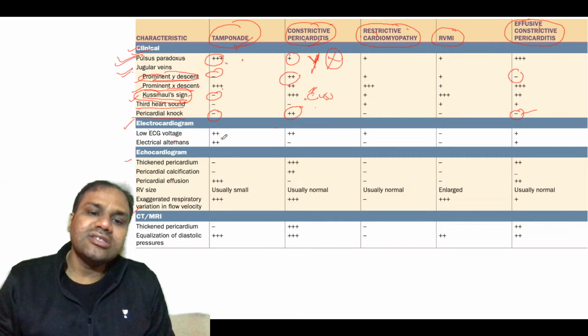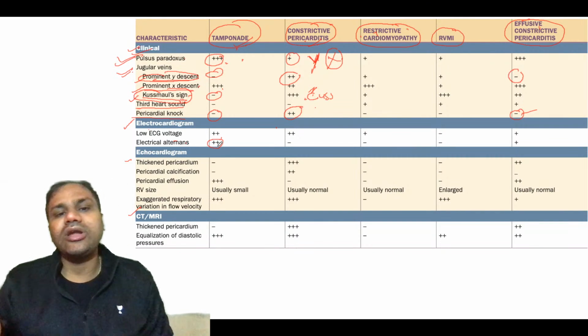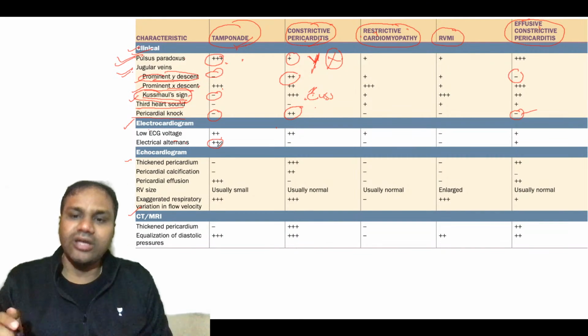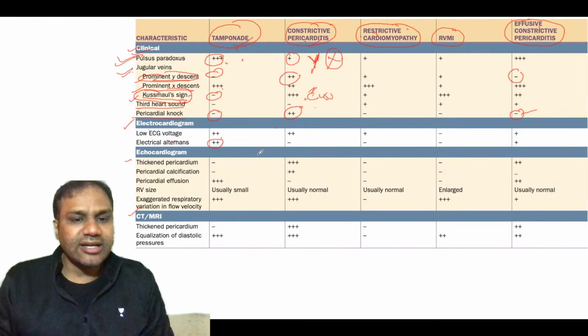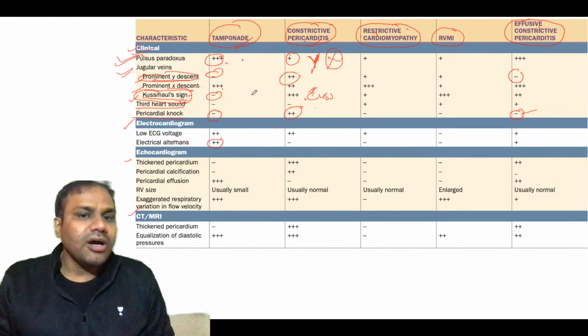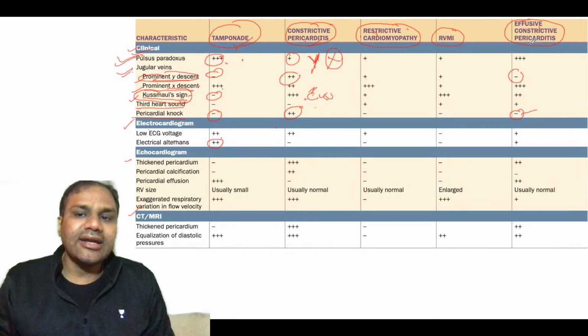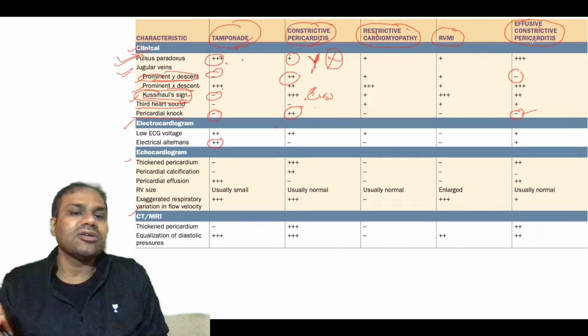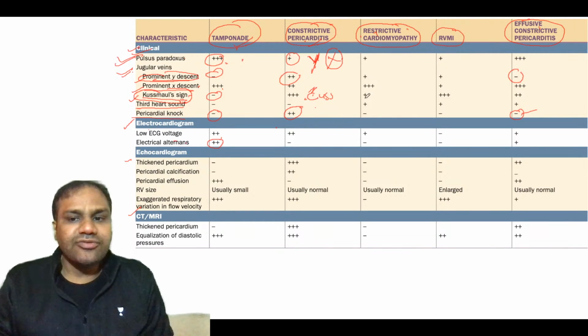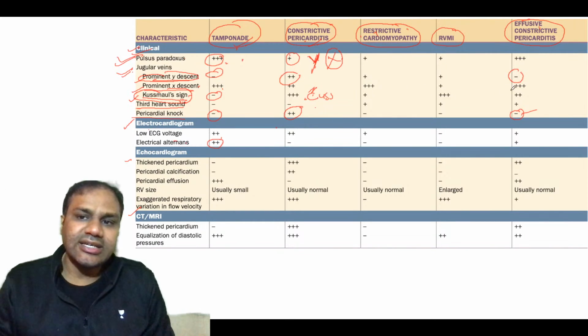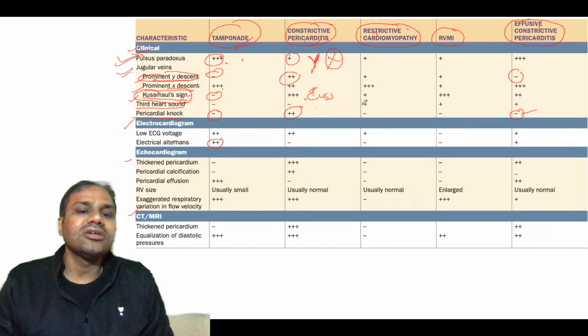In tamponade you will see electrical alternans. So remember, cardiac tamponade and effusive constrictive pericarditis are more or less similar, except that Kussmaul sign is present in effusive constrictive pericarditis.